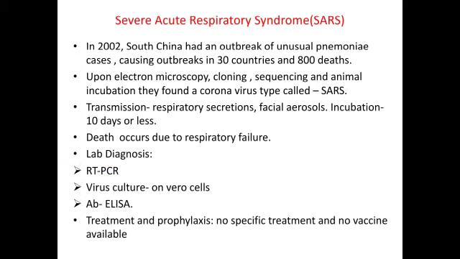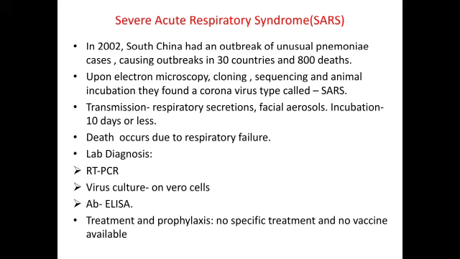Coming to SARS, that is severe acute respiratory syndrome. In the year 2002, South China had an outbreak of unusual pneumonia cases, causing outbreaks in 30 countries and 800 deaths. Upon electron microscopy, cloning, sequencing and animal inoculation, they found a coronavirus type called SARS. The transmission is by respiratory secretions, fecal aerosols, and the incubation period is 10 days or less, and death occurs due to respiratory failure. Coming to the lab diagnosis, RT-PCR has been used for early diagnosis.